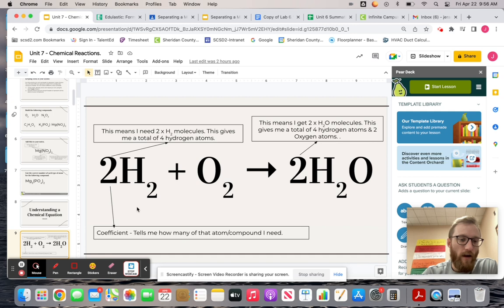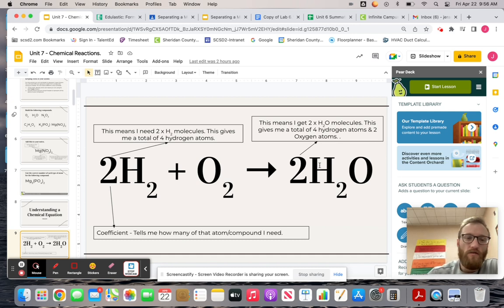So if you're baking a cake, right, you've got your sugar, your flour, your eggs, your vanilla, baking soda. What goes into that? Well, what comes out on the other side is this gooey, fluffy, delicious cake, right? So we have reactants on the left, products on the right. This plus sign is telling us what we are combining. We're combining hydrogen gas with oxygen gas, and it's going to yield or produce H2O, good old-fashioned water, okay?